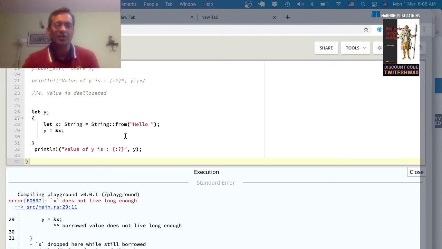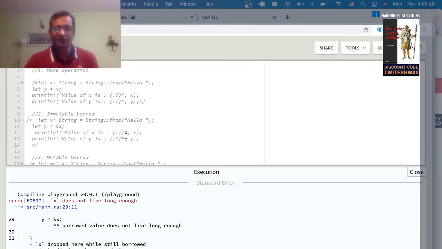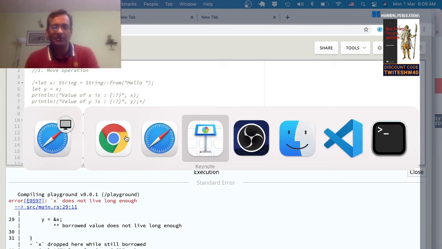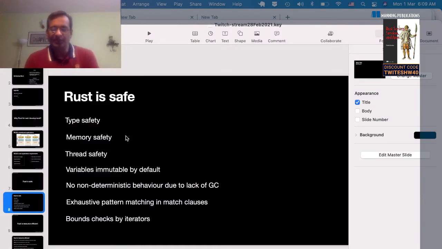Okay, so what we've seen are 5 or 6 important rules. One is, by default, everything is a move operation in Rust for heap allocated variables. Then we saw how you can borrow a value immutably. You can borrow a value mutably. We've seen how Rust deallocates memory when the owner of the value goes out of scope. And we've also seen how Rust tracks the references with respect to the values and makes sure that the reference to a value does not outlive the value.